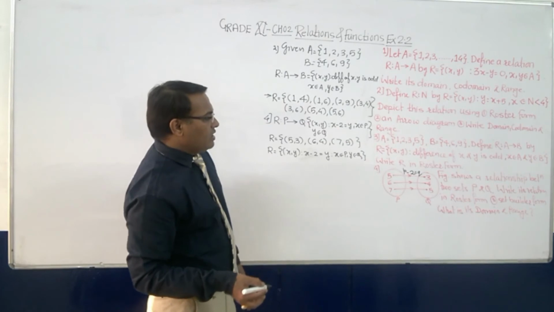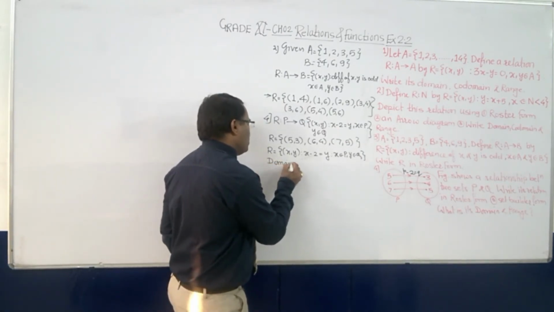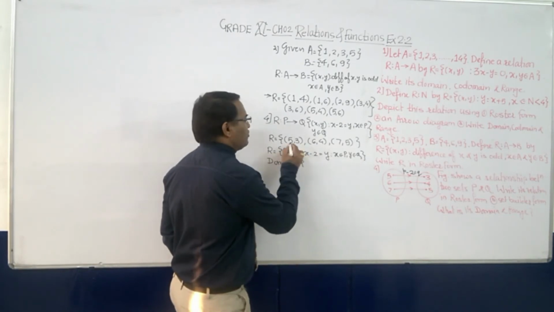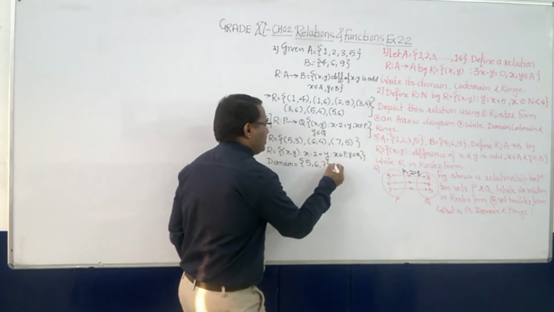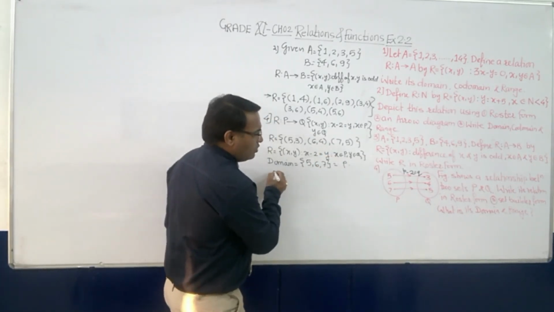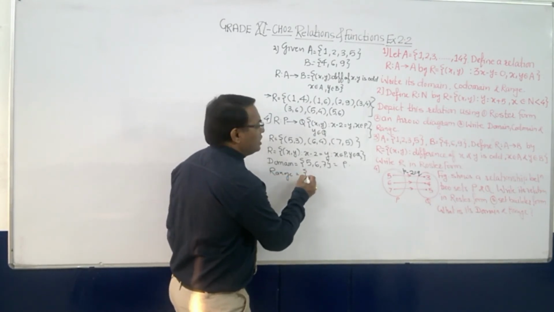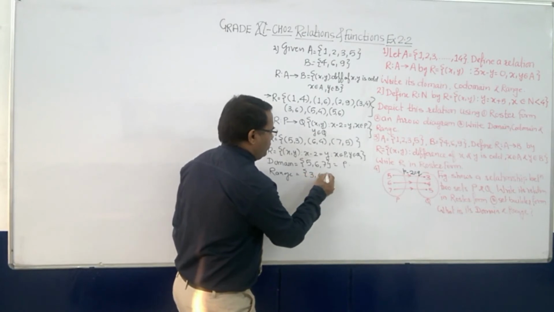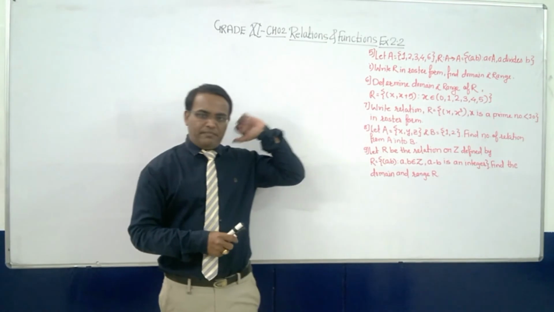Now what is the domain? The domain is the set of all the first elements. So what are the first elements? 5, 6 and 7, or simply you can write P. Then what is the range? The range is 3, 4 and 5, or simply it is Q.